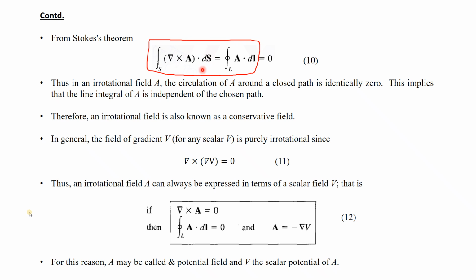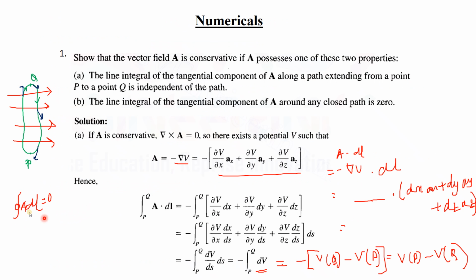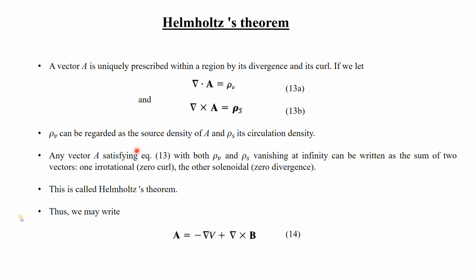Now if the curl of the vector A is 0, then the left hand side will be 0. If the left hand side is 0, that means the closed line integral of A dot dl is 0. That means that the integration of the vector from P to Q is equal to the integration from Q to P. It means that both are the same.